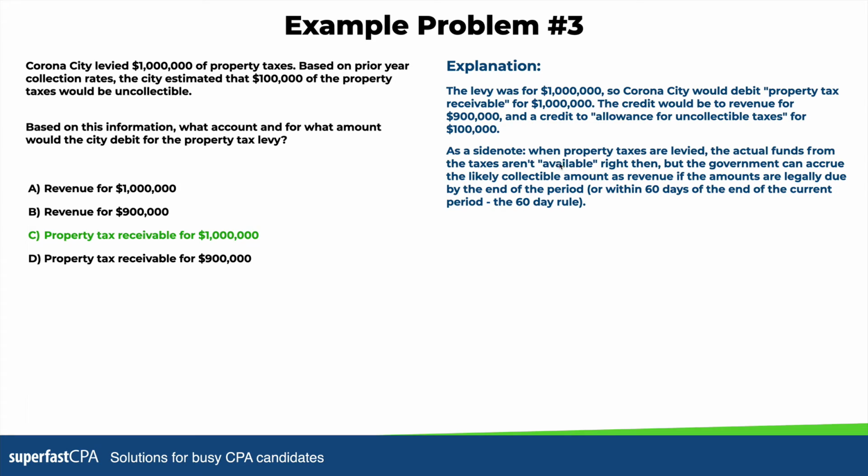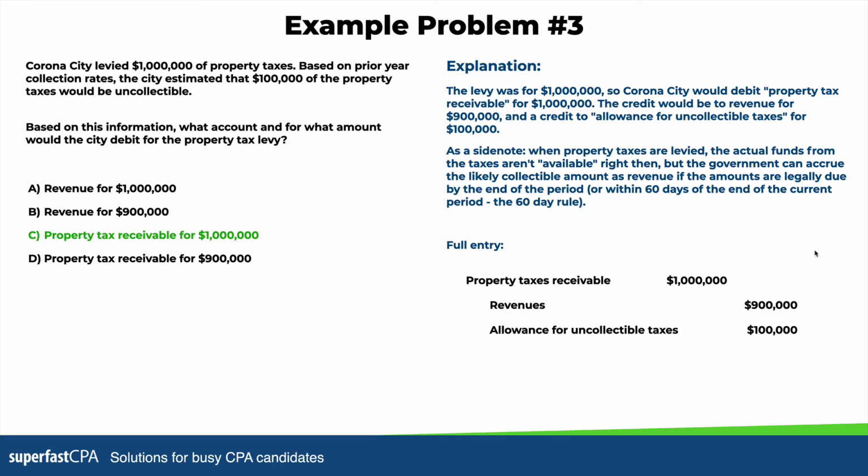Remember that available can also mean any amount that is legally due by the end of the period. So for forms of taxes where the levy is passed and the taxpayer owes a certain amount that's legally due within the current period, those would be amounts that can be accrued as revenue. Here's what the full entry would look like. You have a debit to property tax receivable for $1 million. Then you credit revenues for $900,000, and you also credit the allowance for uncollectible taxes for $100,000.